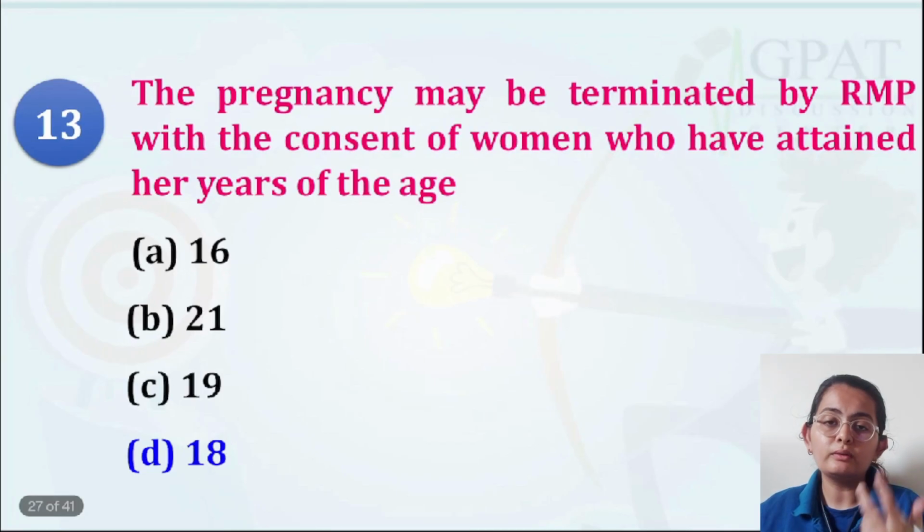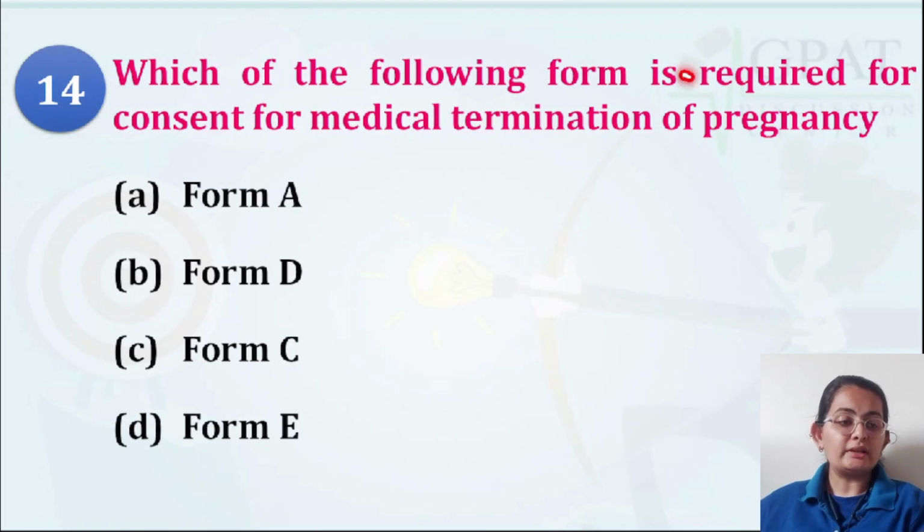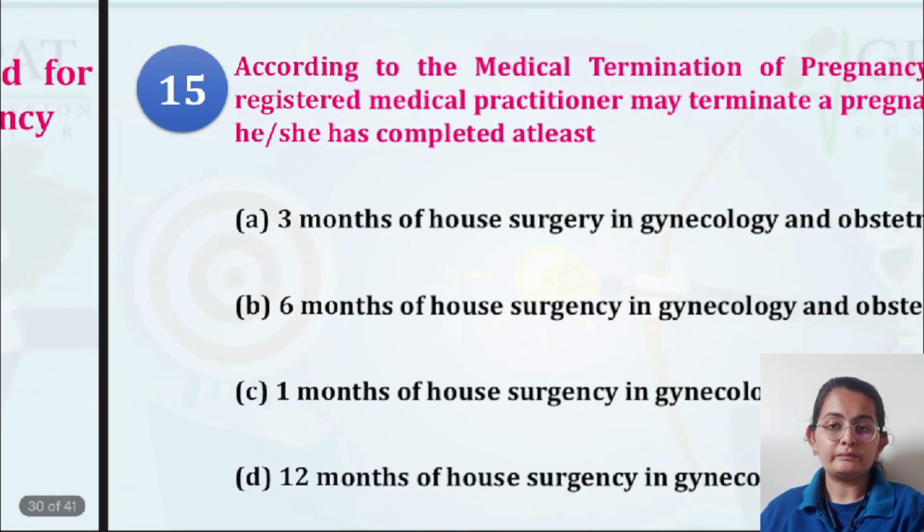Your age should be higher than 18 years to be qualified for independent consent. Question number 14: just now I told you which of the following forms is required for the consent. Form C is required. So you can remember this: Form C is required for the medical termination of pregnancy.